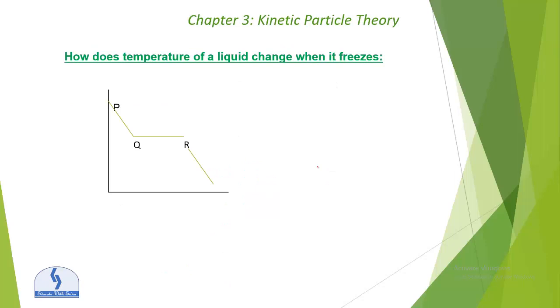Next, we are discussing how the temperature of a liquid changes when it freezes. It means we are discussing the cooling curve. What happens from point P to Q? From P to Q, temperature decreases to reach the freezing point at point Q. At point Q, it starts to freeze.